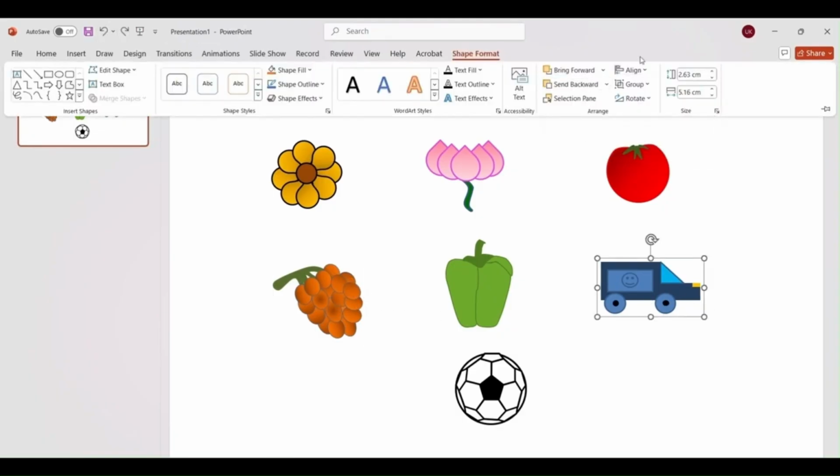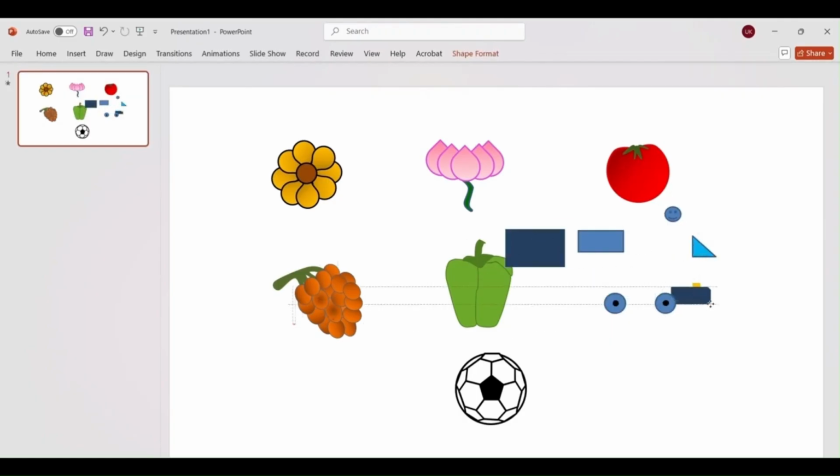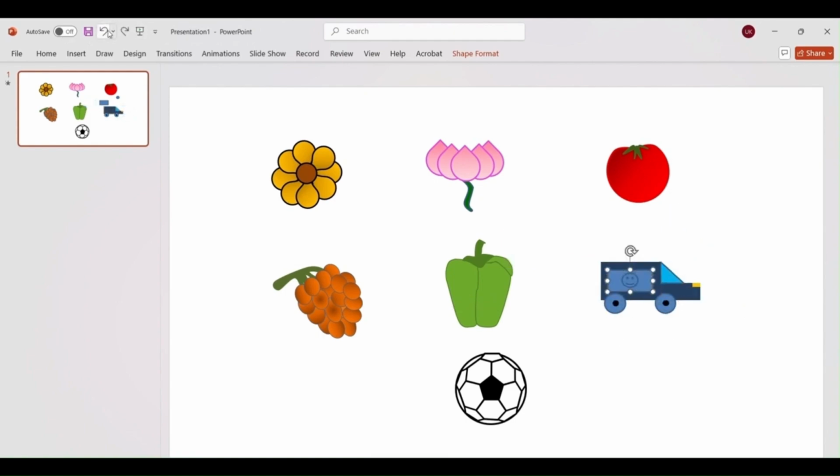I shall ungroup this and show you. You have a big rectangle for the body, a small rectangle, a triangle, and circles for the wheels. And this is a smiley face. Just group them together and then you get this shape.